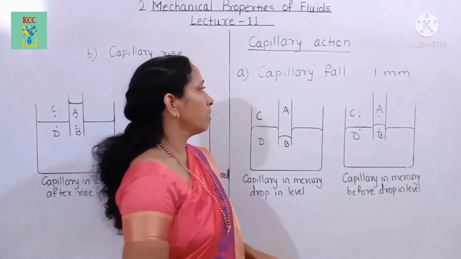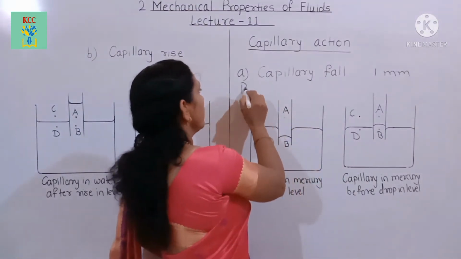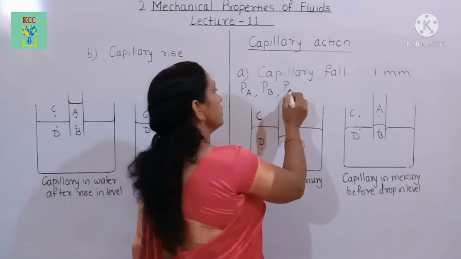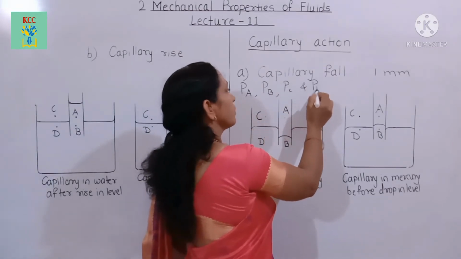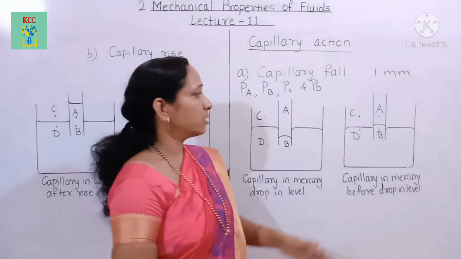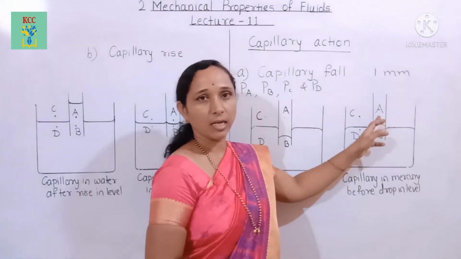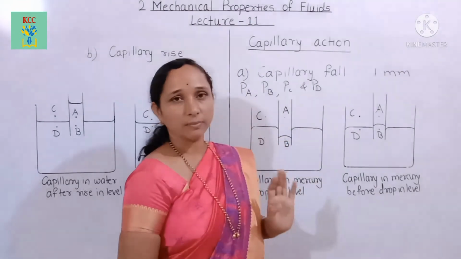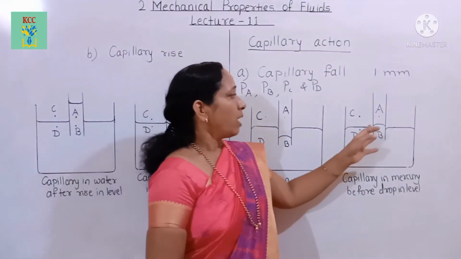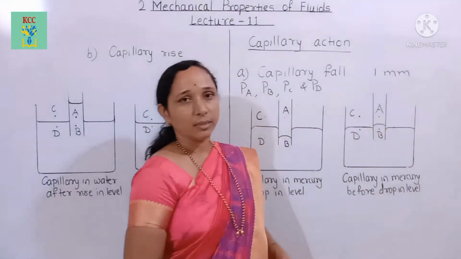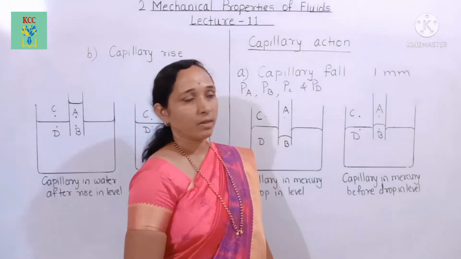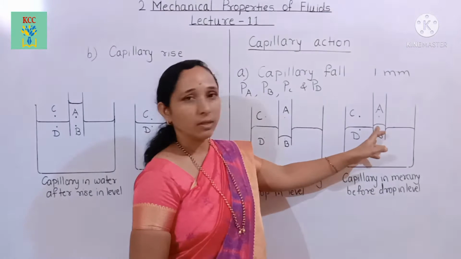Here, suppose PA, PB, PC and PD are the pressures at these respective points A, B, C and D. At point A, PA is the pressure, and at point B, PB is the pressure. Point B is at the concave side.